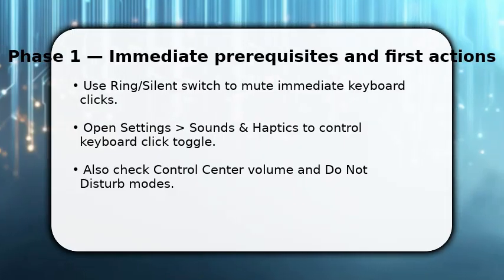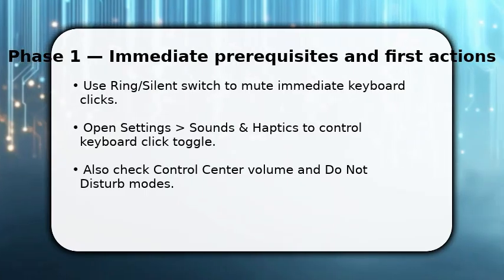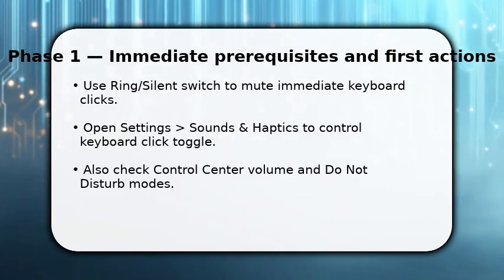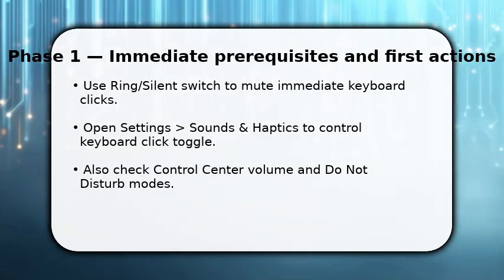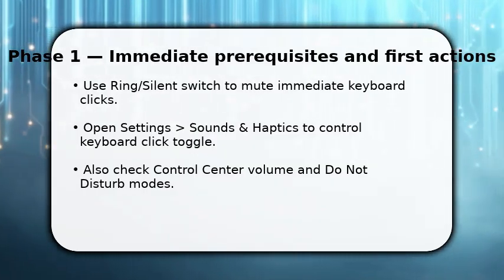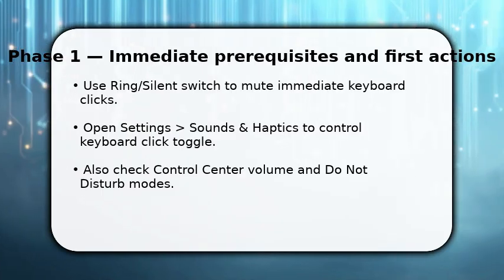You begin by muting what's immediate. Flip the ring/silent switch on the left edge to silence clicks. Once done, open Settings and tap Sounds and Haptics to find keyboard clicks. Turn that off to stop system key noise consistently.